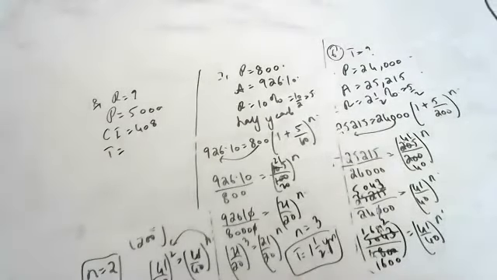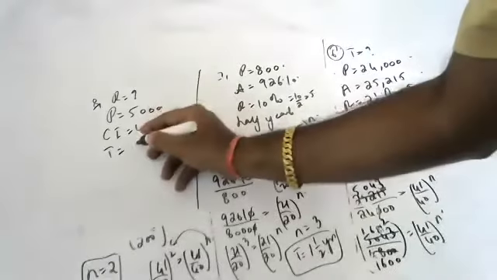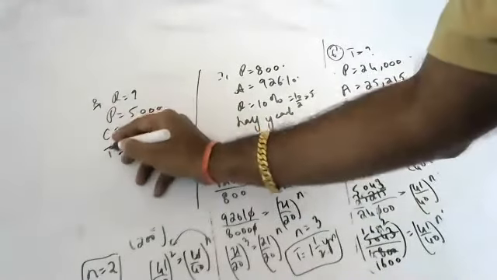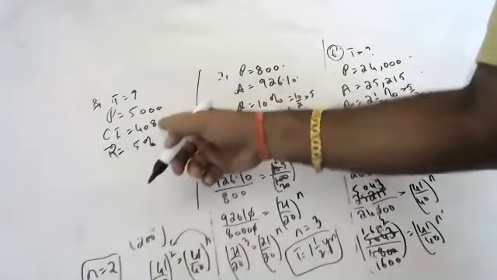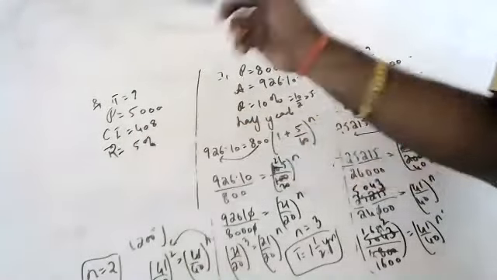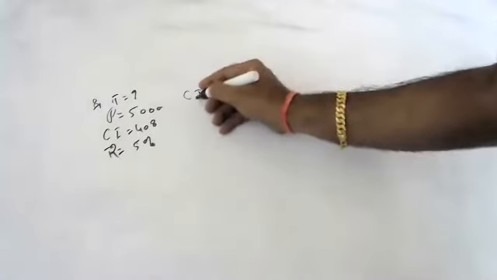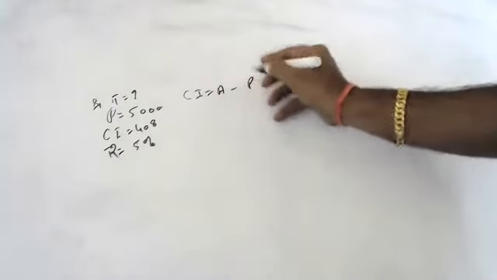At what rate percent will a sum of 5,000 produce 408 as compound interest at 5% per annum? No, in what time? In what time will 5,000 produce 408 compound interest at the rate of 5% per annum? Sir, first, the compound interest formula: compound interest is equal to amount minus principal.